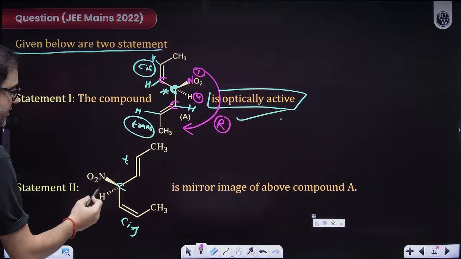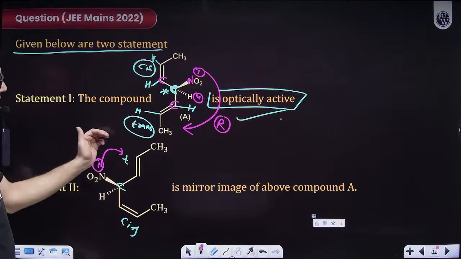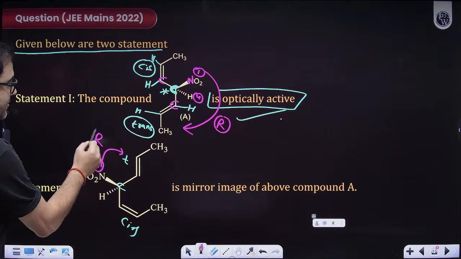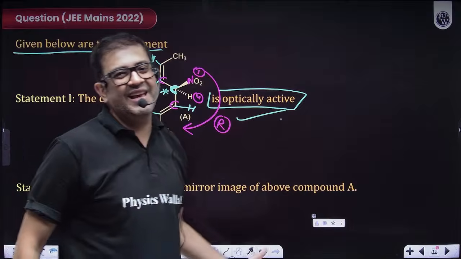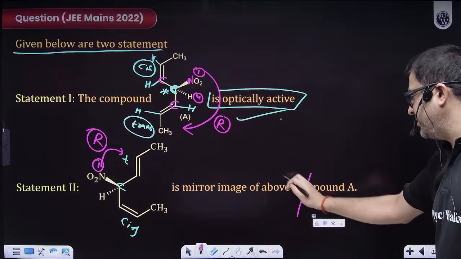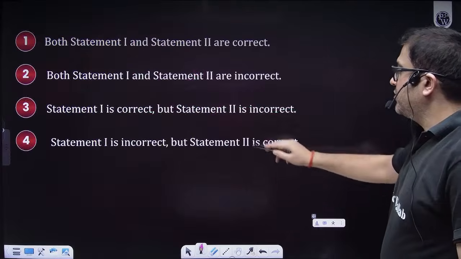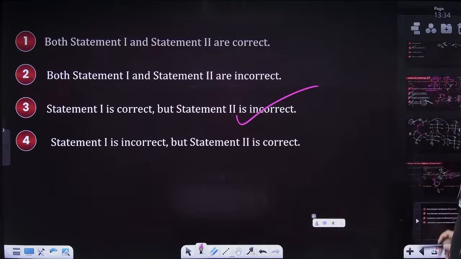And what about here? Obviously from 1 to 2, because trans we have made 2. How am I moving? I'm again moving clockwise. That means this is also R. So they are identical, you have already told us. So obviously it is saying it is mirror image. It is incorrect. So statement 1 is correct and 2 is incorrect. That means 3 is my answer.